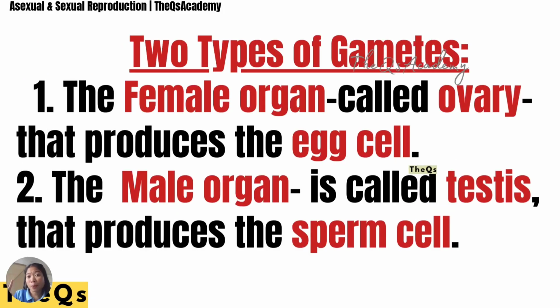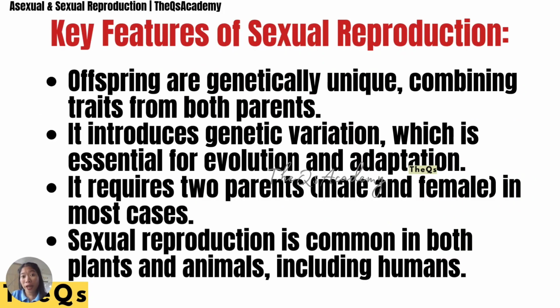The two types of gametes: the female organ that is called the ovary produces the egg cell, and the male organ called the testis produces the sperm cell. The offspring are genetically unique, combining traits from both parents. And of course, sexual reproduction is common in both animals, including humans, and plants.